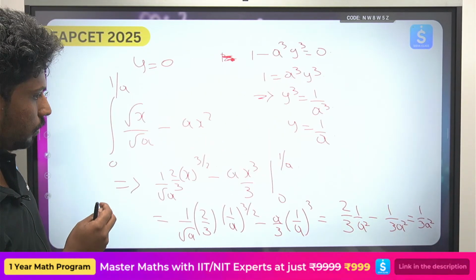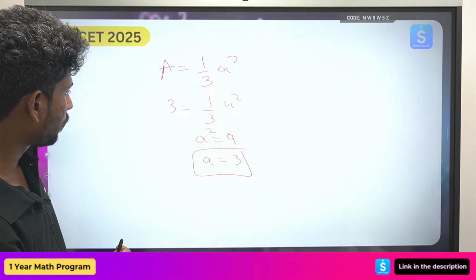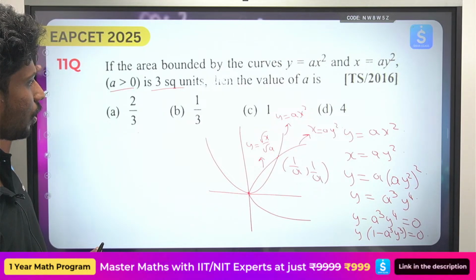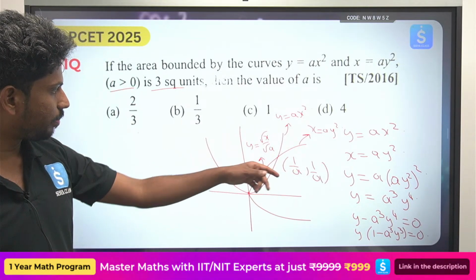Okay, 1 by 3 a square. So I got the answer to be 1 by 3 a square, which is equal to 3. So I got the answer to be 3 units. Okay, so do let me know if I made a mistake anywhere.